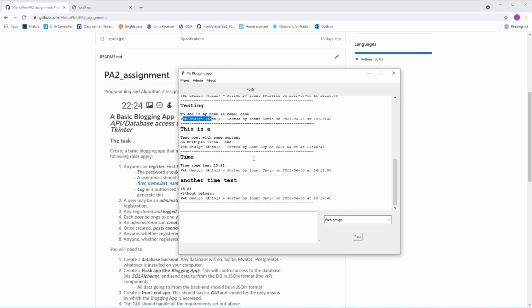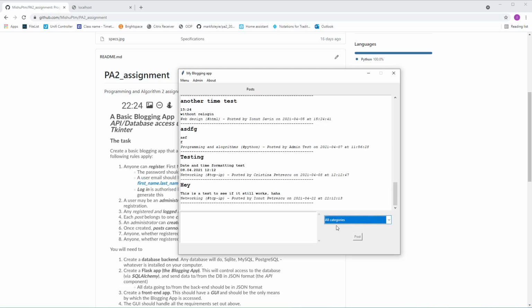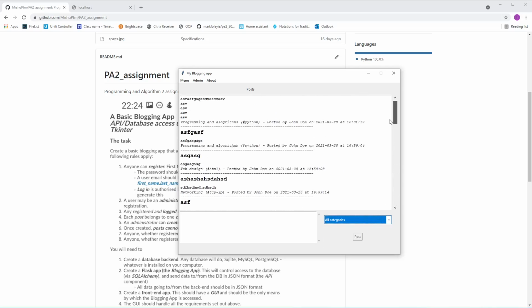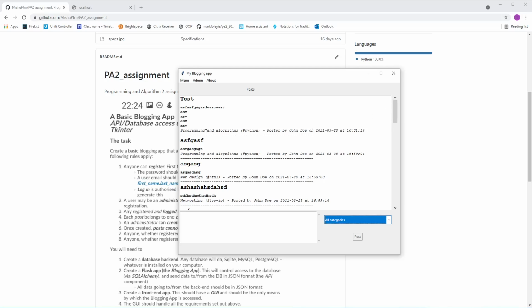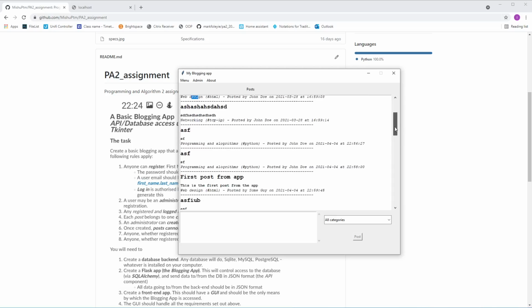Web design, only web design, and so on. If we switch back to all categories, all of the categories will be shown: programming, networking, web design, etc.